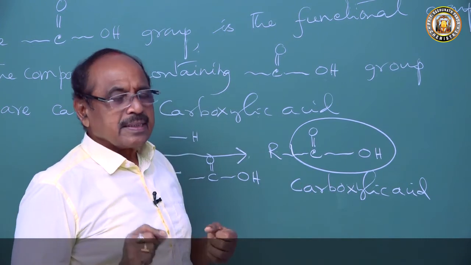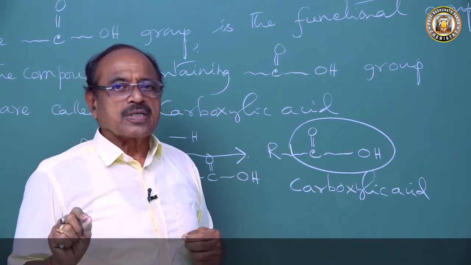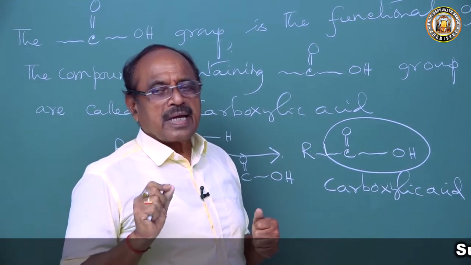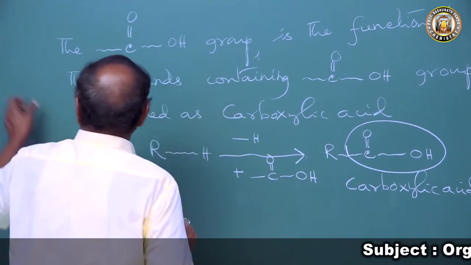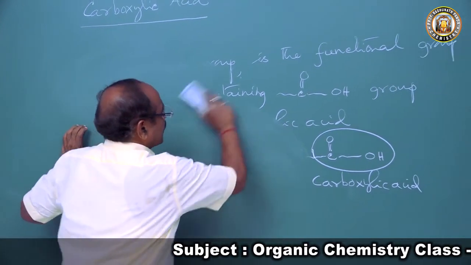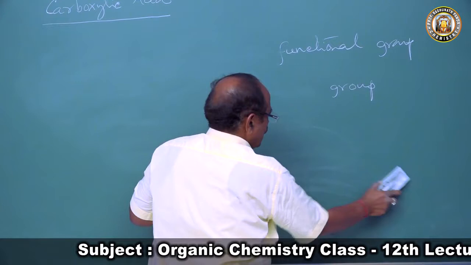But actually this COOH group is not a union of a carbonyl group and a hydroxyl group.